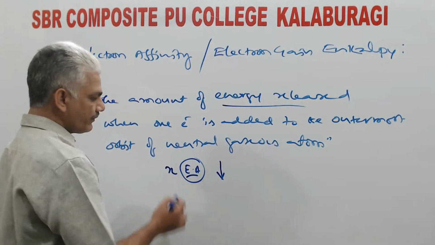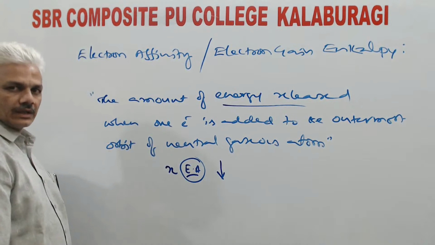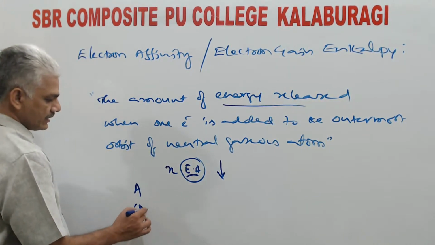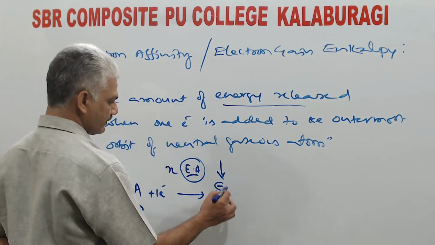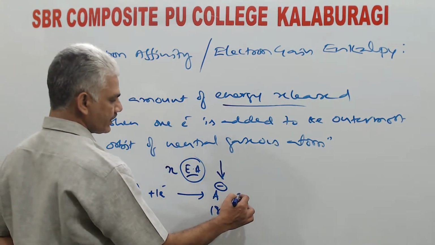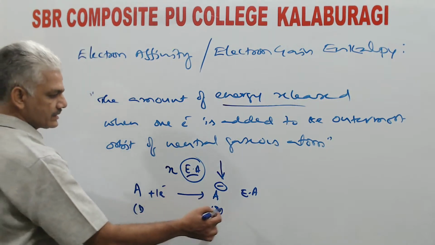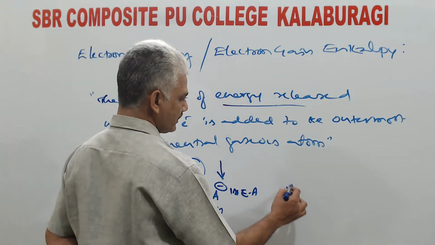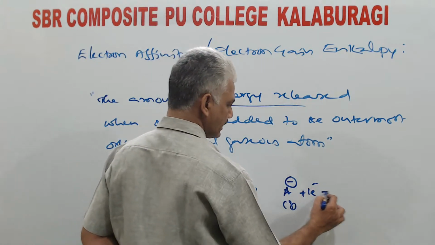Why? Because in case of first electron affinity, we are adding an electron to a neutral gaseous atom. Say some element A is there in gaseous state. We have added one electron. Because of that, A has become A minus, a uninegative anion. And in this process, whatever energy is released will be called electron affinity, or we can say first electron affinity.